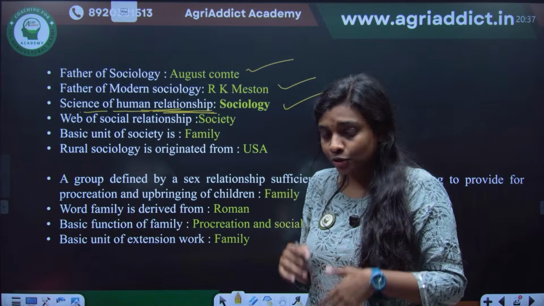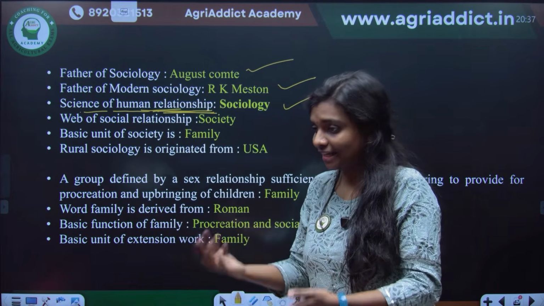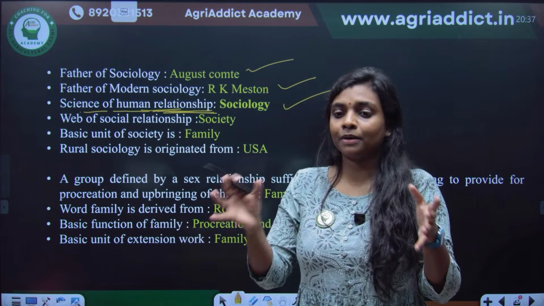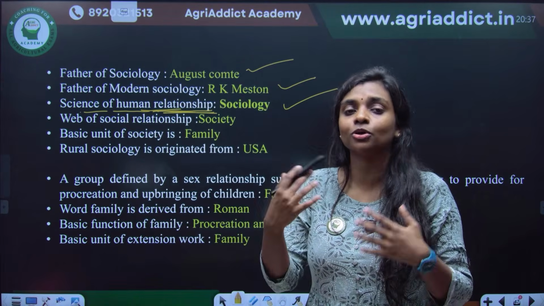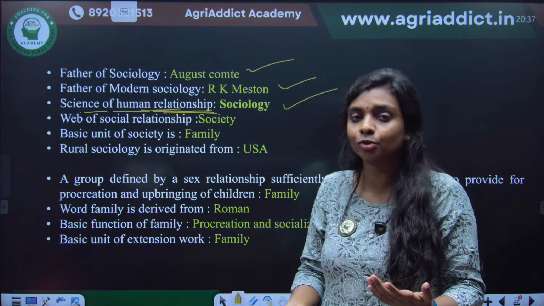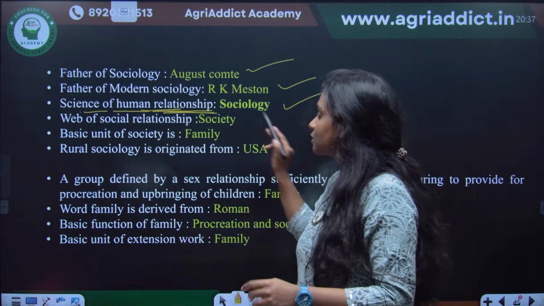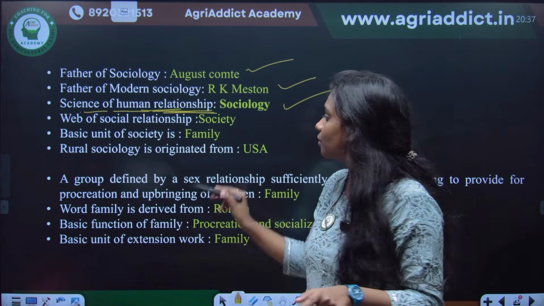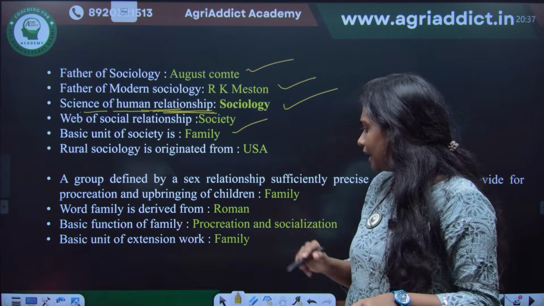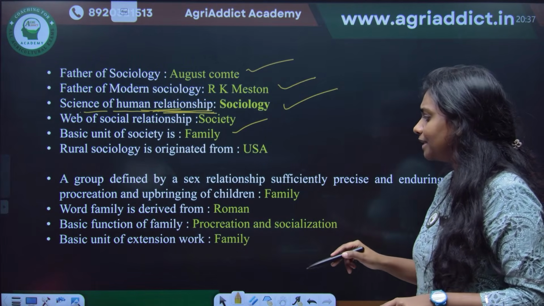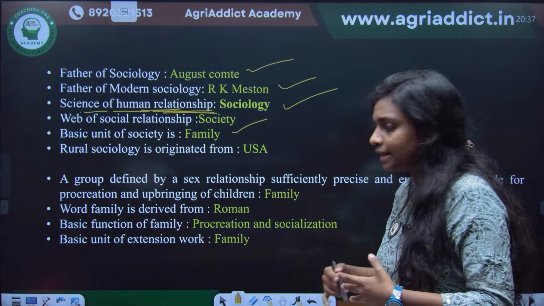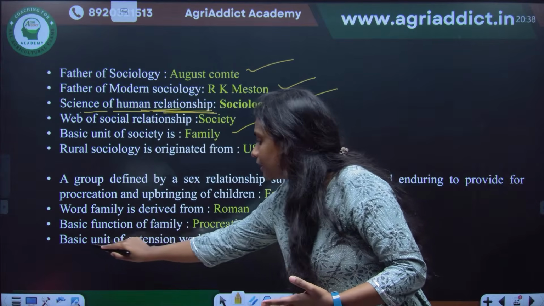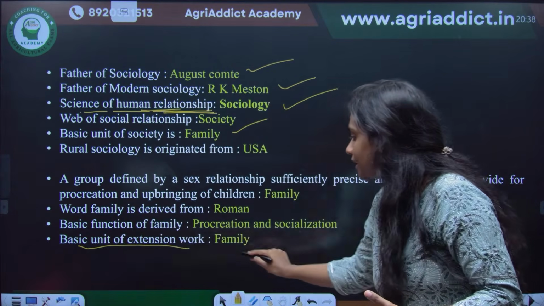No, it also includes how the people are interacting with themselves, how the people come together and make groups or organizations, and how they are working together, all of which is included in the society. So sociology is a science of human relationships, and the basic unit is family. There are many types of family, and the basic unit of extension work is family.